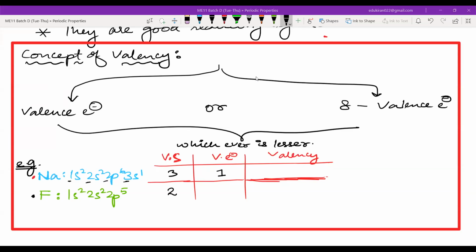Okay. Now, Razan, you were saying that the valence shell is the. Can you please turn the mic on? Yes, sir. Valence shell is the maximum value of N, correct? Yes, sir. So tell me, what are all the values of N for fluorine? 1, 1, 2, and 2. So this 2 and this 2. So are they both in the valence shell or are they not? They both will be in the valence shell.